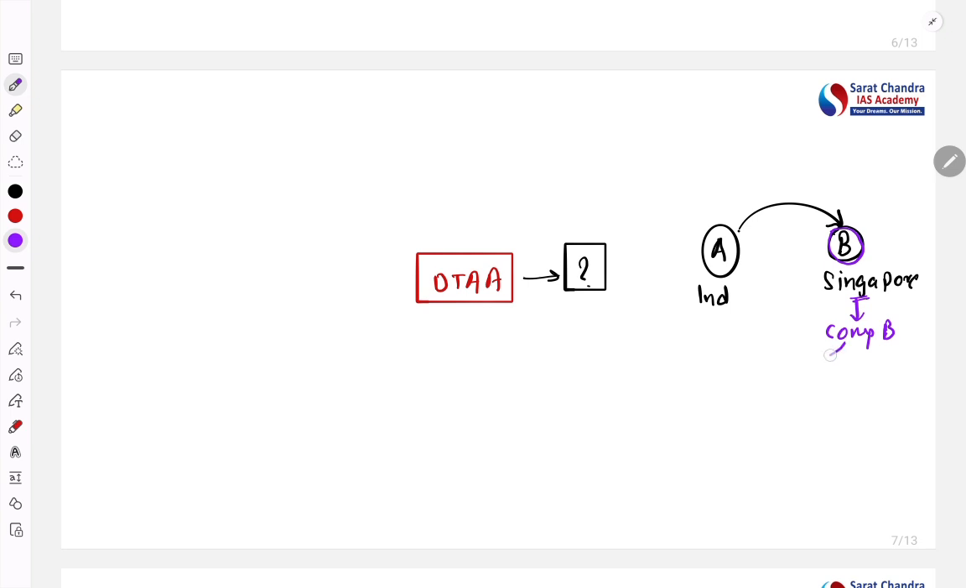However, this company B will bring the profit to country A, because his family is in country A, that is in India. So this company B is paying tax in Singapore for the profit generated through the company, also paying tax in India also. Isn't it a double taxation? They have to pay tax in A as well as B.